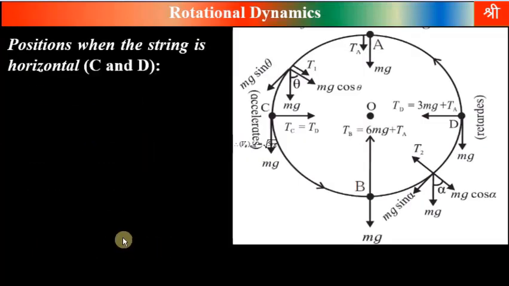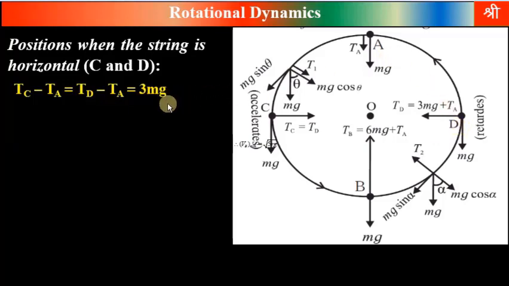In the same way, we can find out the expression for minimum velocity at point C and at point D. And we can prove that the tension in the string at point C will be greater than tension at point A, and tension at point D will be greater than tension at point A, and the difference between these two tensions, tension at point C and A, or difference between tension at point D and A, will be 3 mg.